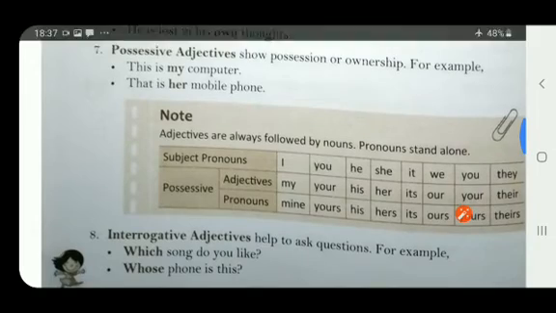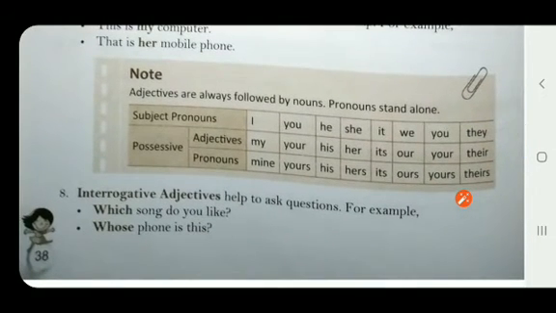Now we come to the eighth one, that is interrogative adjectives. The word interrogative, you all know it. Interrogative means the words which help to ask questions, right? So the words which help to ask questions are known as interrogative words. And interrogative adjectives are the adjectives which help to ask questions.